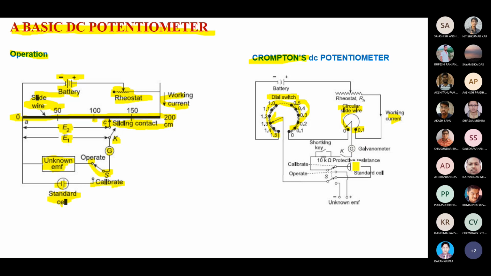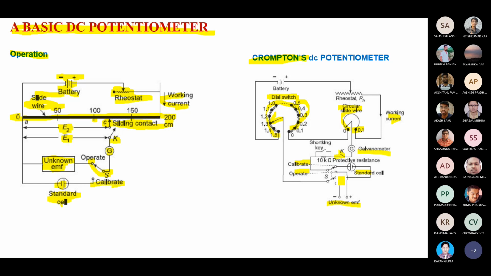So the galvanometer is there, standardized cells are there, and you can see two terminals like that. One is the calibrate terminal, another is the operate terminal. Both are there, and you can connect the unknown EMF over there. Here are the unknown EMF terminals. Both the things are more or less the same. Again the same key is there, and the galvanometer will also be there.